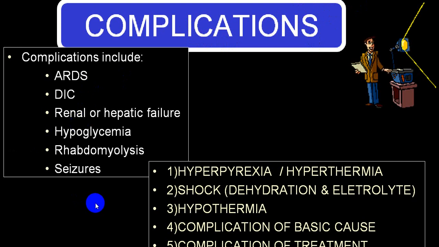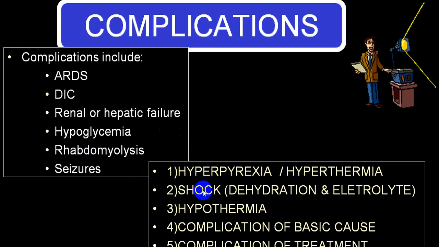The person can also develop seizures, and secondary to seizures you can have rhabdomyolysis, electrolyte imbalance, etc., and even hypoxic damage to the brain. Secondary to hyperpyrexia, hypothermia, you can develop a lot of complications, any one of these complications.